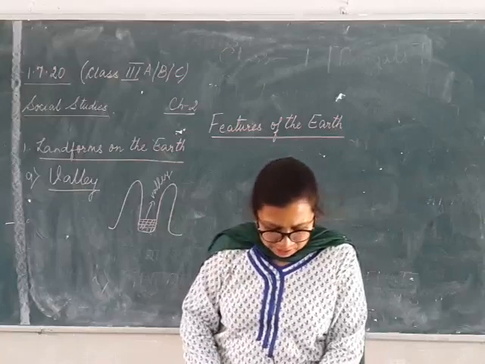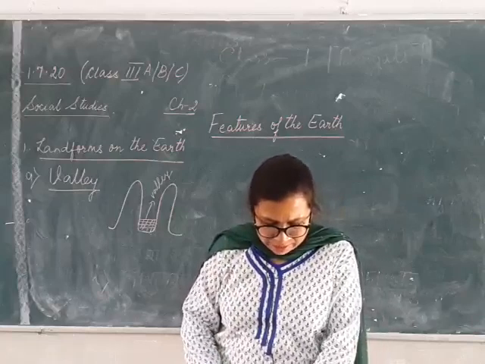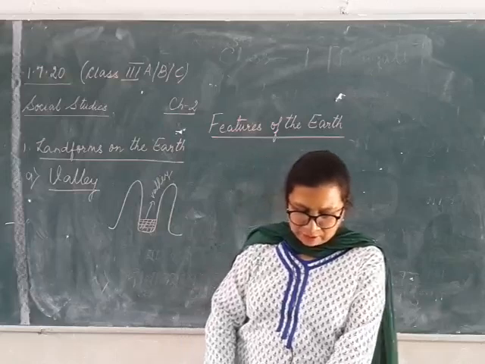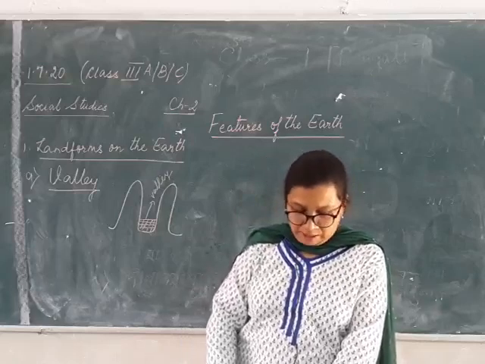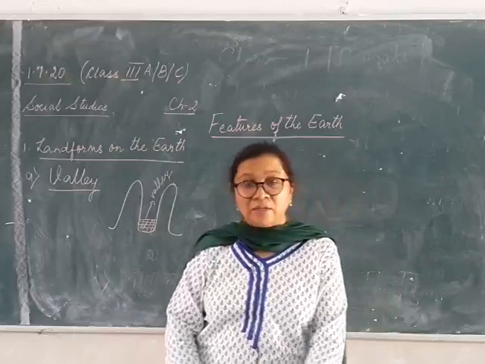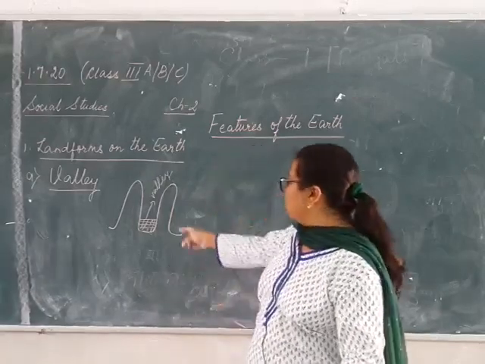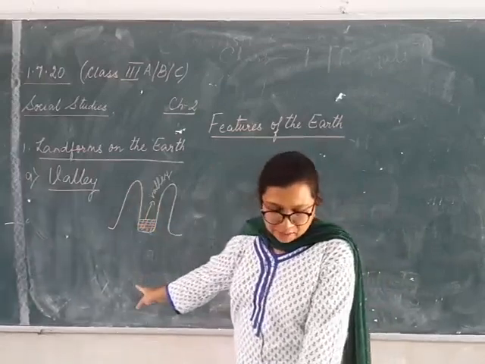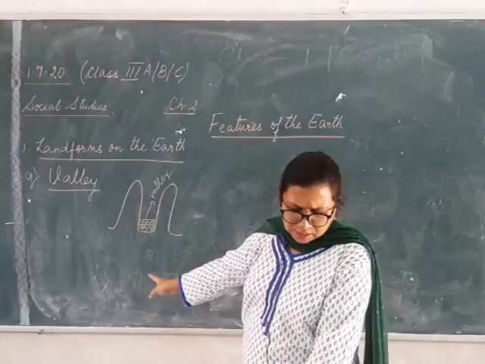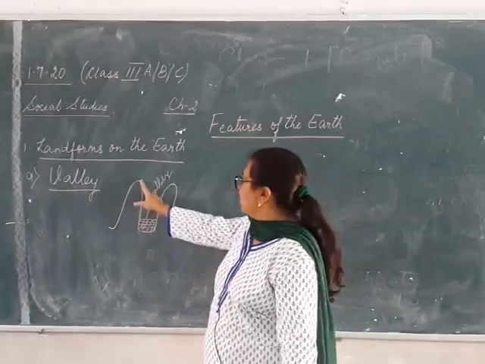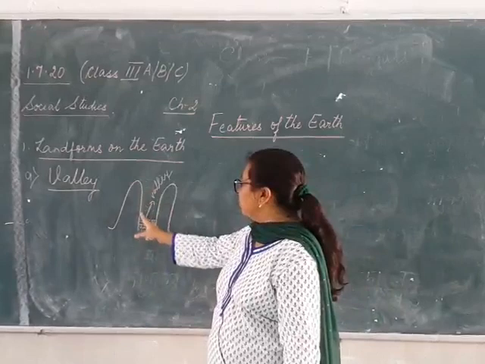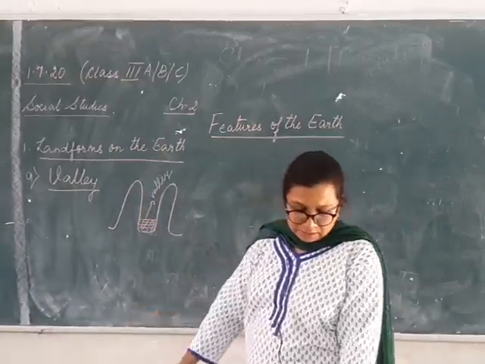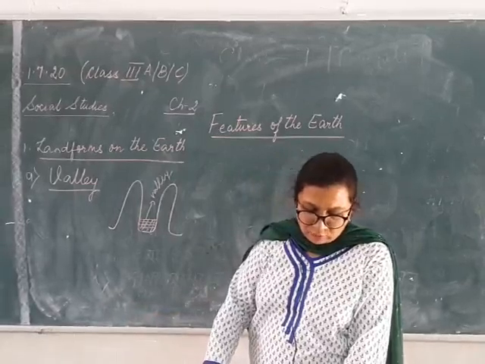Before we finish this, here it was written in the first paragraph that it slopes down to a stream, lake or the ocean formed by water or ice erosion. So the formation, how the valley is made: the valley is made by the slope. It slopes down. Now it is like a slope, it is coming slanting down. Slope means to come down in a slanting formation, and it is formed by water